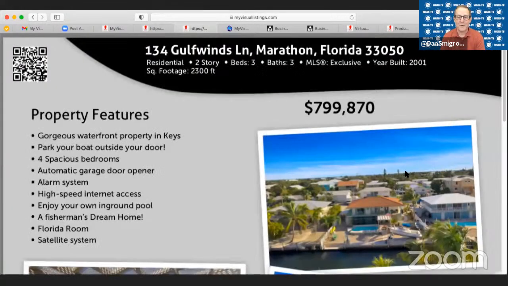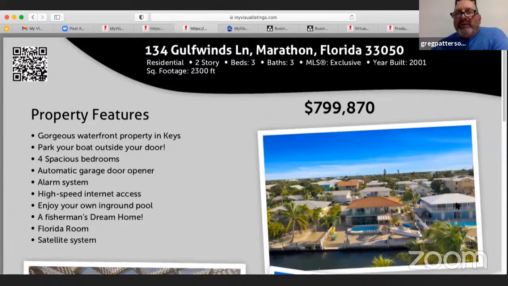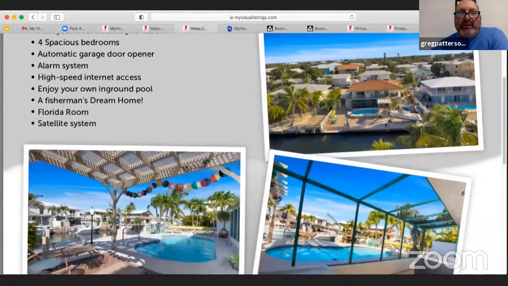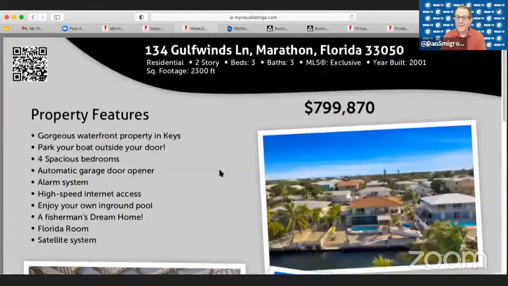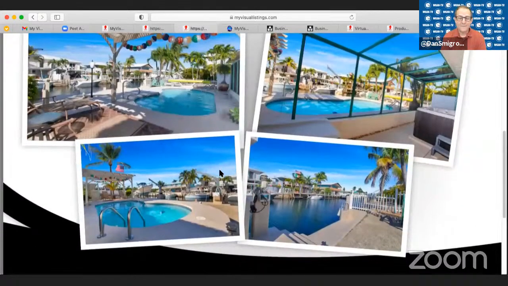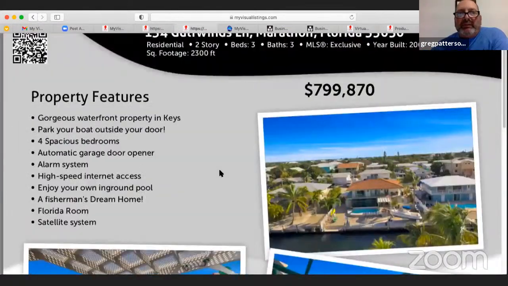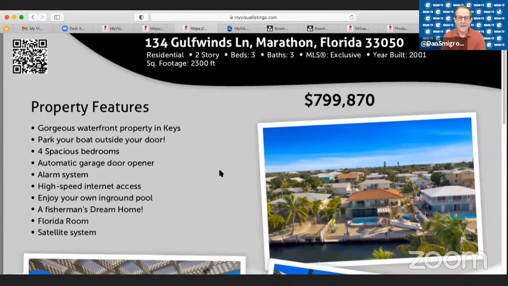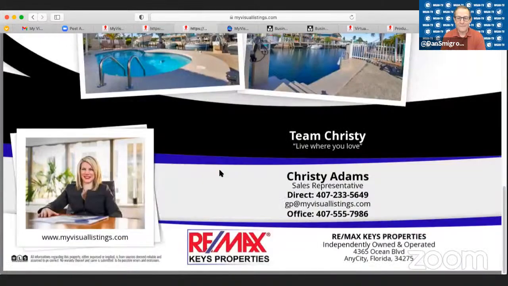So this is an example of a one page. Here's a one-page feature sheet that you can easily print off your own printer at home, or as a PDF that can be shared just as a PDF. Yes, we create a PDF for every one of these. I didn't see the bottom. On your feature sheet, you offer either one agent or 2 agents or agent and broker, as I recall.